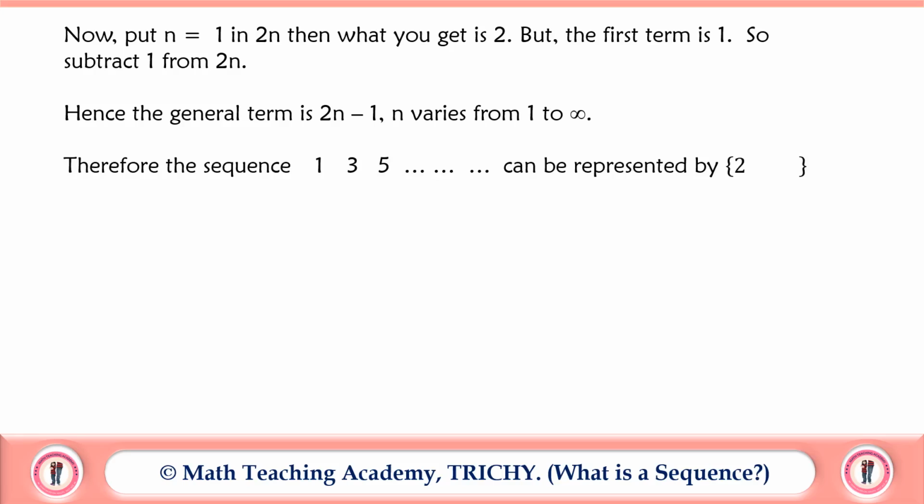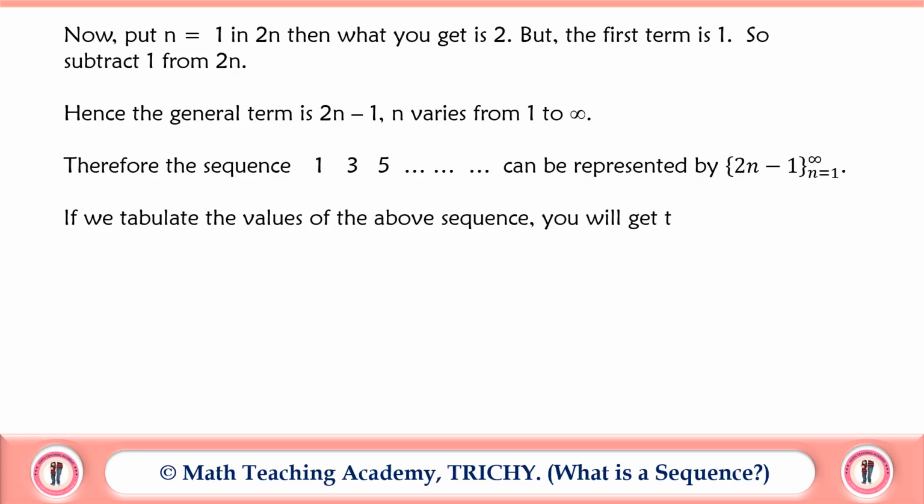Therefore, the sequence 1, 3, 5, etc. can be represented within curly braces as 2n minus 1, where n varies from 1 to infinity. This is the representation of the sequence 1, 3, 5, etc. If we tabulate the values of the above sequence, you will get the following table.